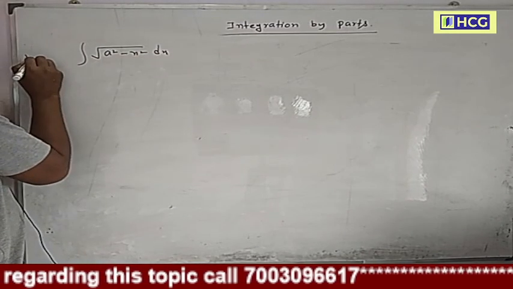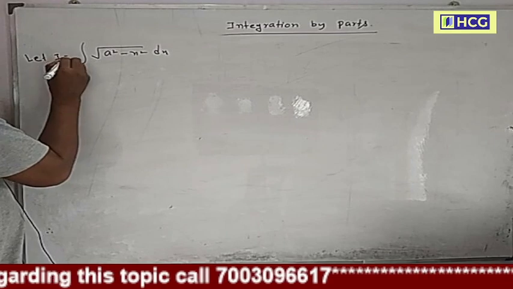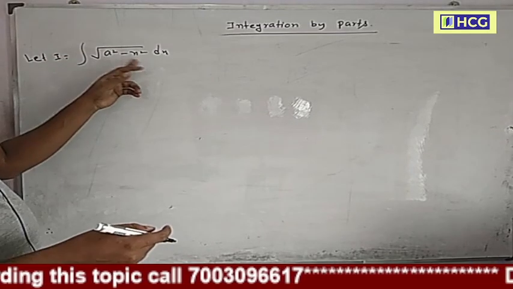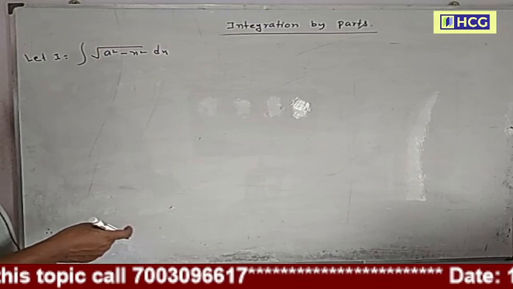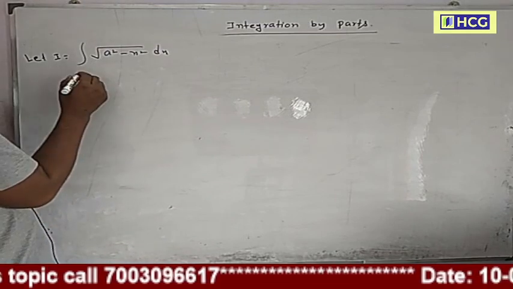Let this be equal to I, and this is equal to x into root over of a square minus x square by 2 plus a square by 2 sin inverse x by a. So this is equal to I.